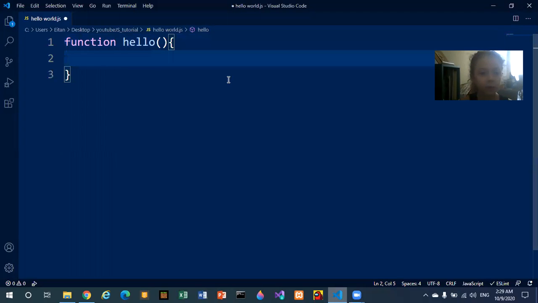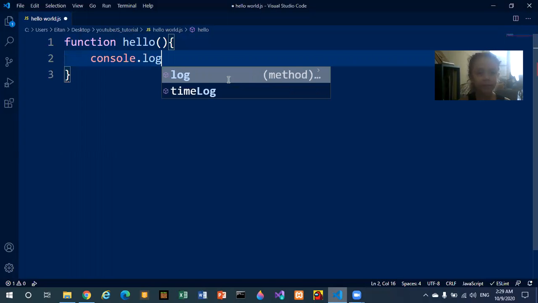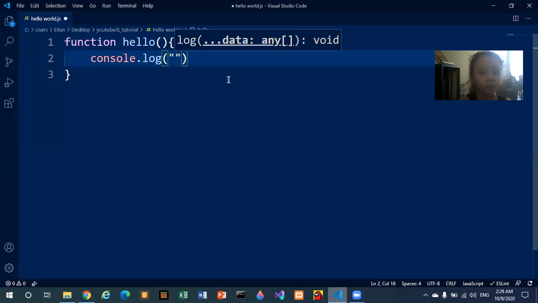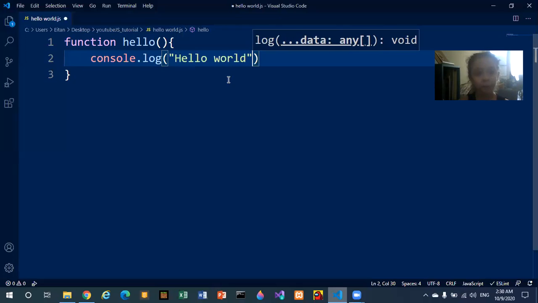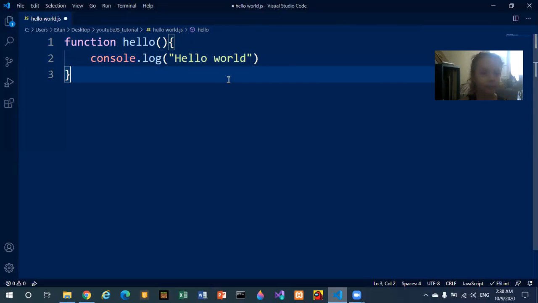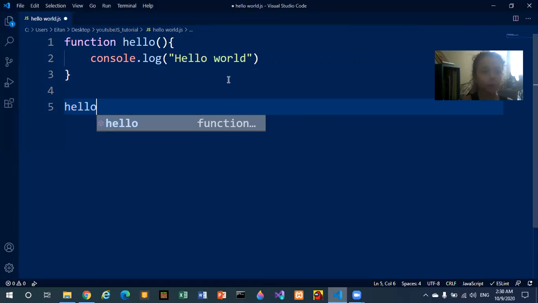Then you do console.log, and then you will put brackets, then put double quotes or single quotes, it doesn't matter. I could do this, and type hello world. If you need to pause it at any time, it's okay. Now you want to type hello and open brackets. You can put a semicolon, or you can also not do it.